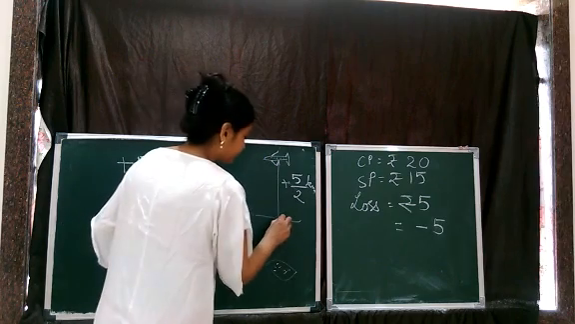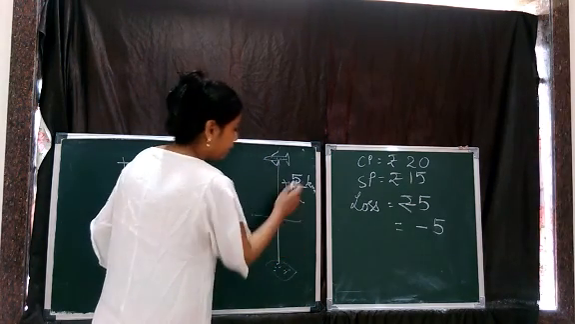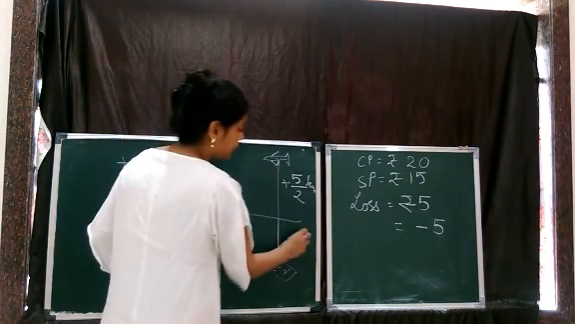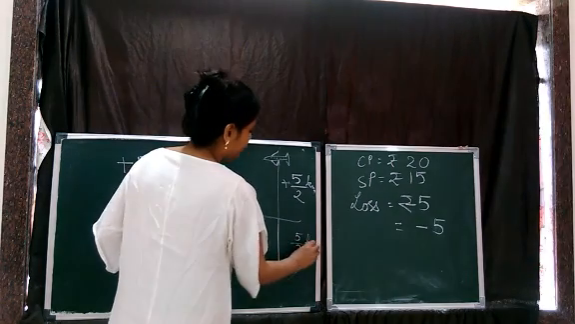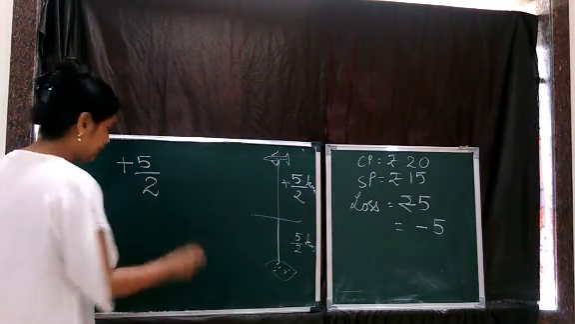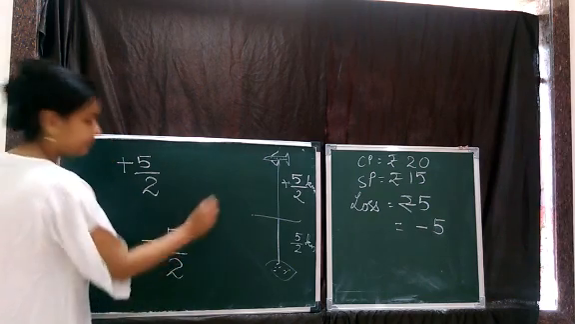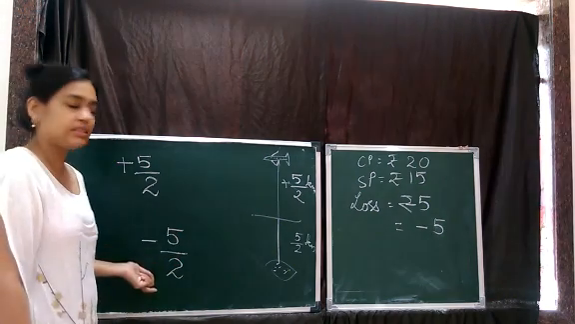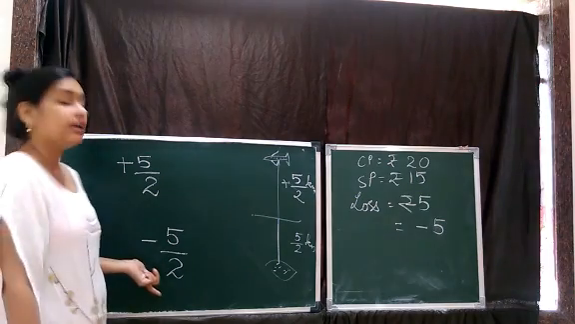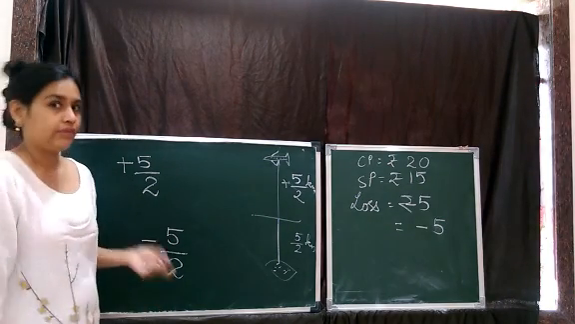Now, suppose this is sailing 5 by 2 kilometers below the sea level. How will you represent it, children? Something like this. Correct? Now, is it an integer? No. Is it a fraction? No. We have studied the fraction.